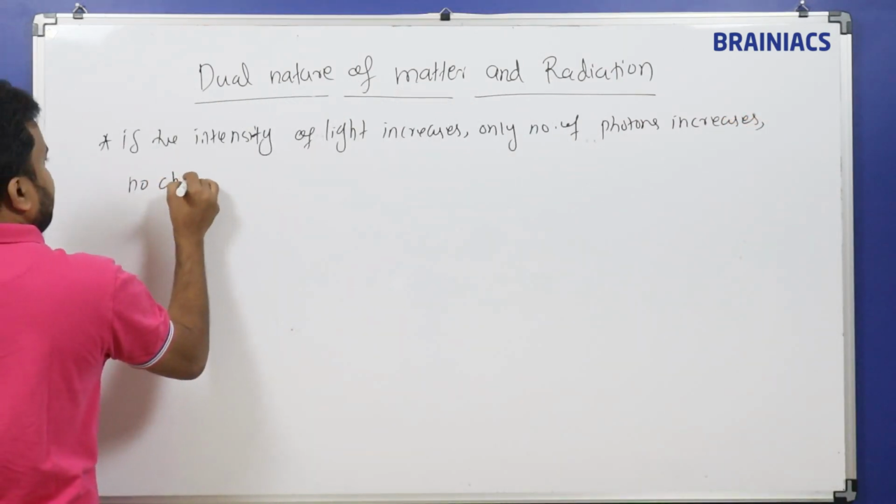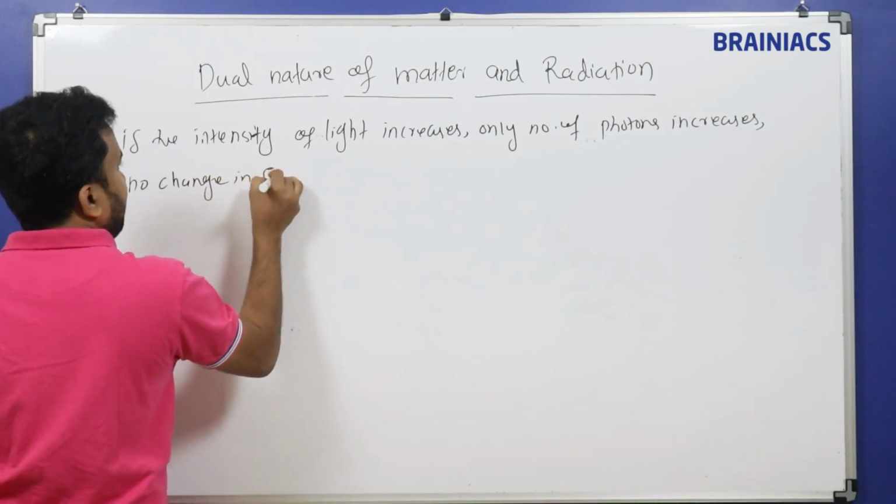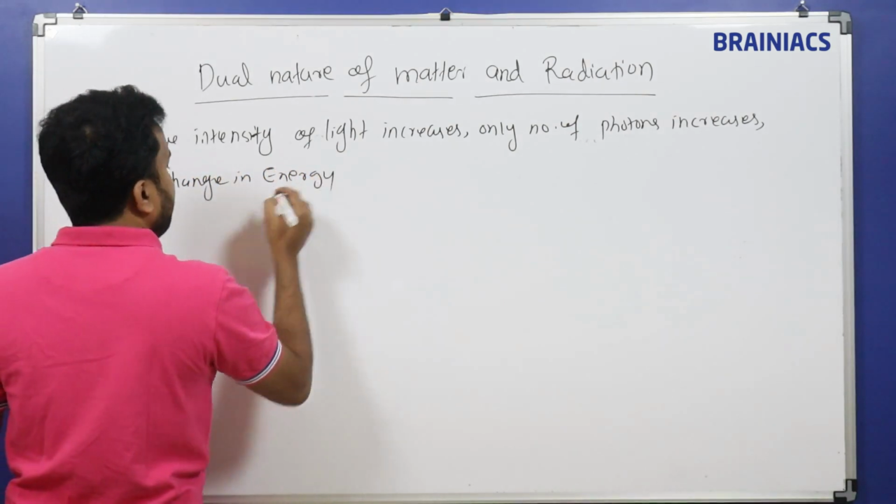No change in energy. For example, let me consider an example. Suppose I have one bulb.